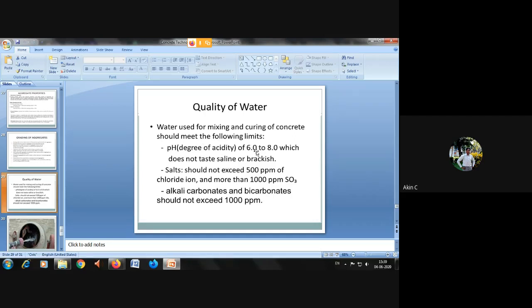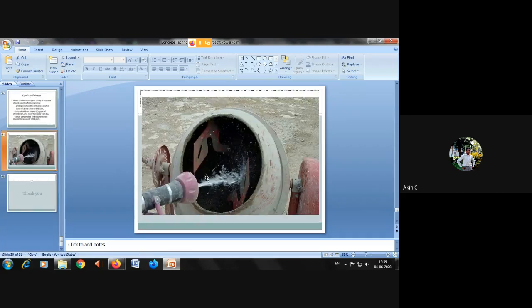It should have a pH level of 6 to 8. It does not taste saline or brackish. Salt should not exceed 500 ppm of chloride ion and 1000 ppm of SO3. Then alkali carbonates or bicarbonates should not exceed 1000 ppm. So these are the important things for quality of water in order to mix the concrete.